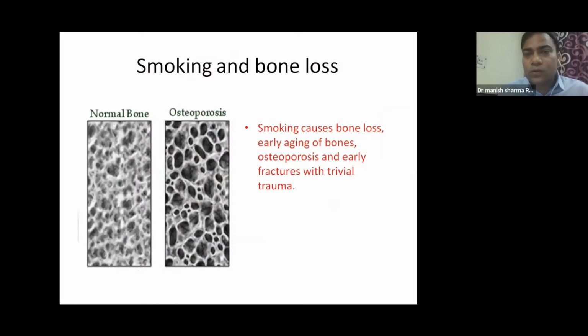It also leads to bone loss. On the left side of the panel we can see a normal bone, and on the right side of the panel we can see a bone affected by smoking, leading to osteoporosis. So it causes bone loss, early aging of the bone, osteoporosis, and early fracture even with a trivial trauma in old age.